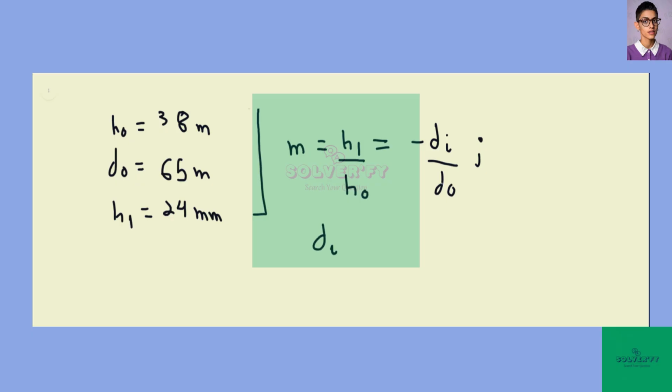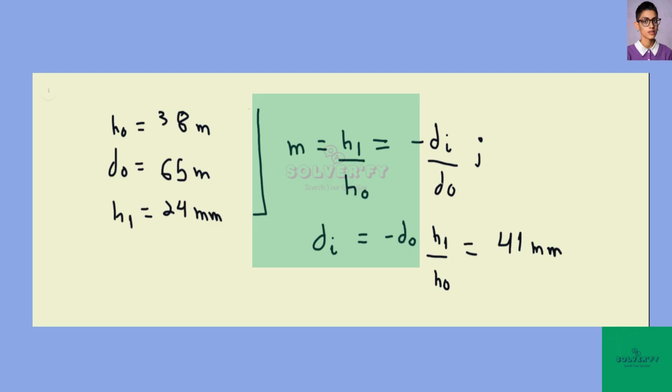So we can write the distance of the image is minus the distance of the object h1 divided by h0, and we can use these values to obtain 41 millimeters.